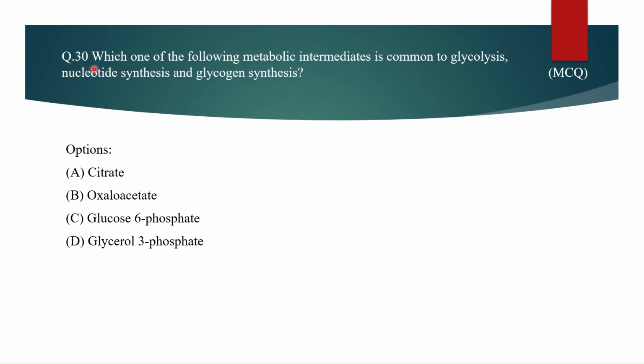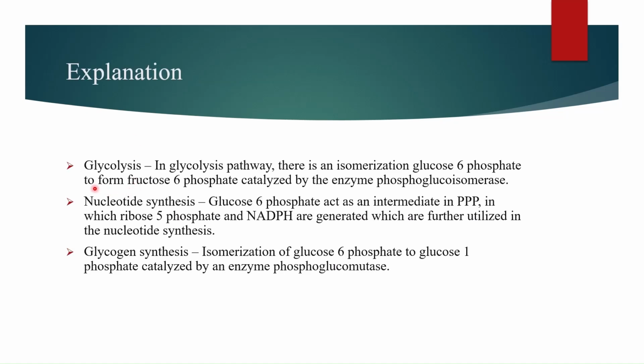Question number 30. Which one of the following metabolic intermediates is common to glycolysis, nucleotide synthesis and glycogen synthesis? Options are citrate, oxaloacetate, glucose 6-phosphate, glycerol 3-phosphate. Let's see the explanation. In glycolysis, there is an isomerization of glucose 6-phosphate to form fructose 6-phosphate, which is catalyzed